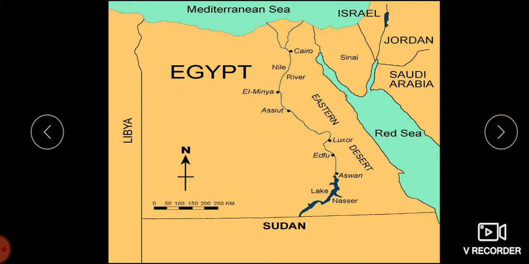This took birth on the banks of the river Nile, a major north flowing river, and it is the longest river of the world in Africa, which joins the Mediterranean Sea. You can see this is the Mediterranean Sea. If the river Nile had not flown inside Egypt, then Egypt could have been a desert. So that is why Egypt is called the gift of the Nile.